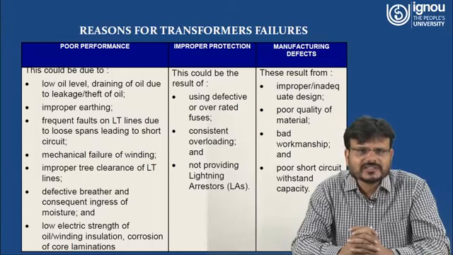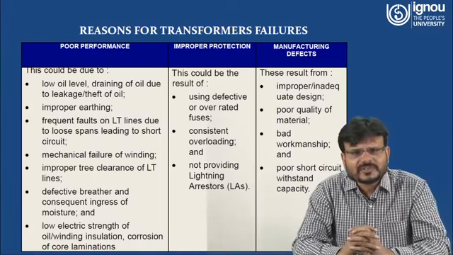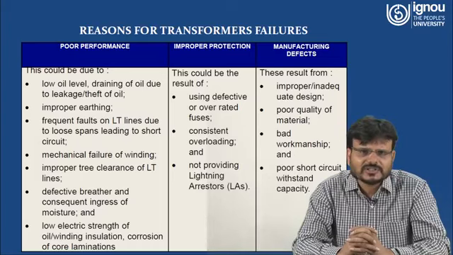Another reason for poor performance of the transformer may be the low electric strength of the oil or winding insulation, and corrosion of the core lamination. And there are many reasons for improper protection. This improper protection may be due to the use of defective or overrated fuses, or due to consistent overloading of the transformer, or due to not providing a lightning arrestor.